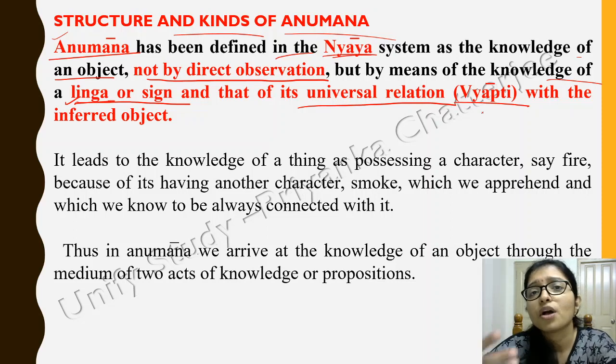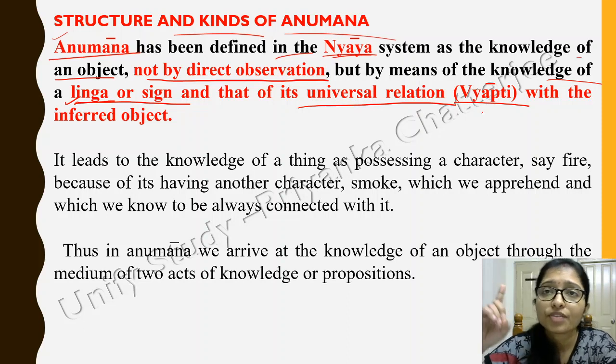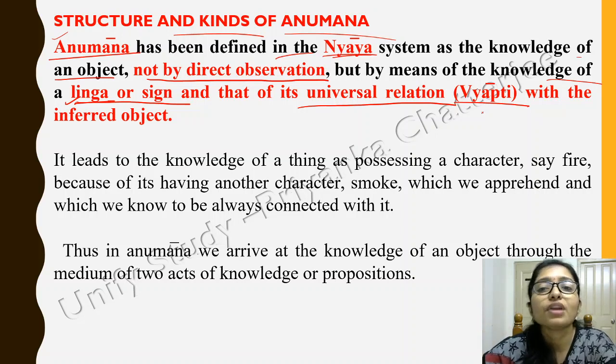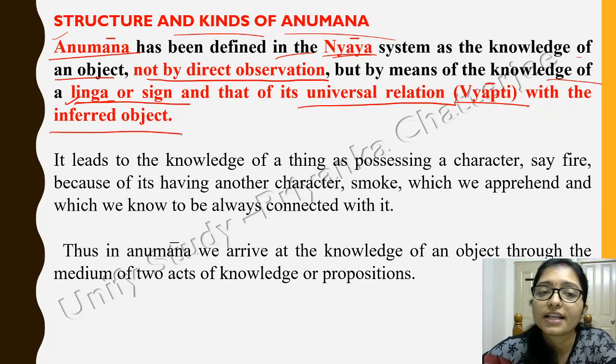Whenever this type of thing happens, that is a universal relation. It means if it is day, then there is the sun. This is the universal relation, right? So universal relation means the Vyapti with the inference object, okay, and it leads to the knowledge of things as possessing the character.